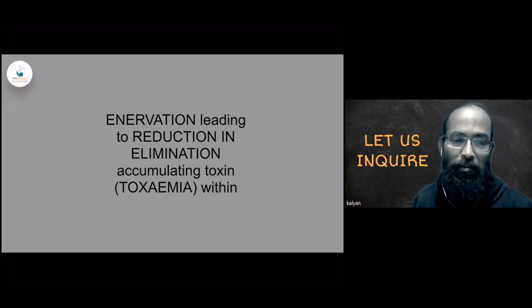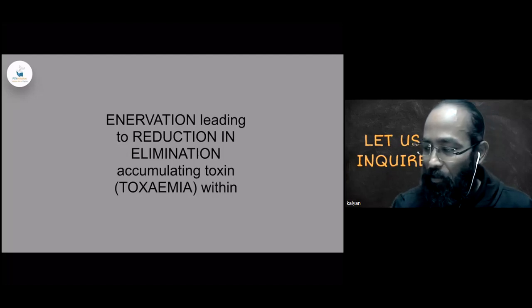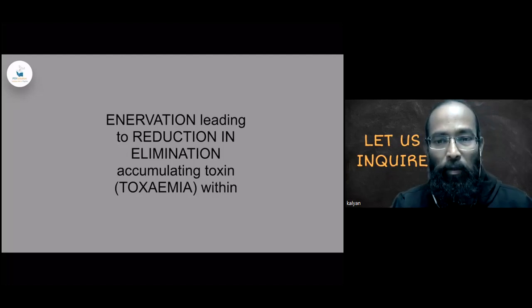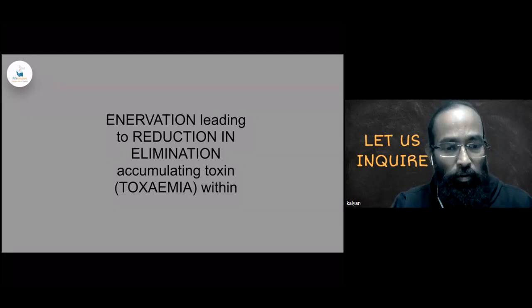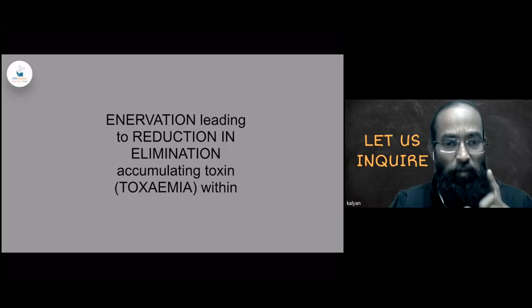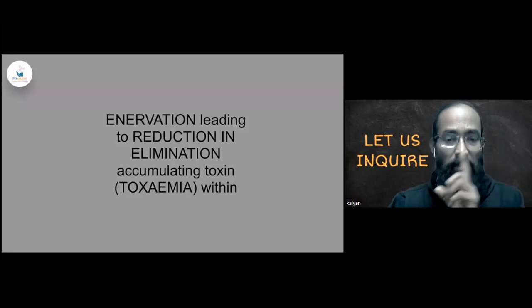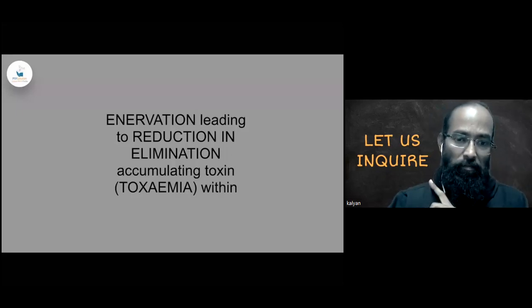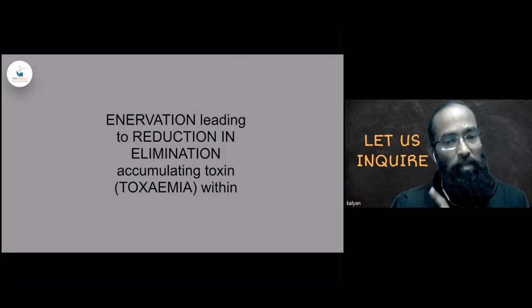So what benefit are we targeting? This is absolutely an assumption that we are targeting. Innervation leading to the reduction in elimination. This must be understood, because without understanding this, we will not be able to connect the dots of energy depletion and the disease causation, which is the primary reason of disease causation, whatsoever the disease it may be.